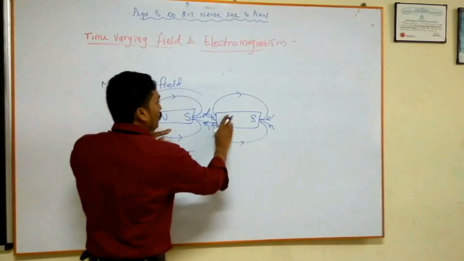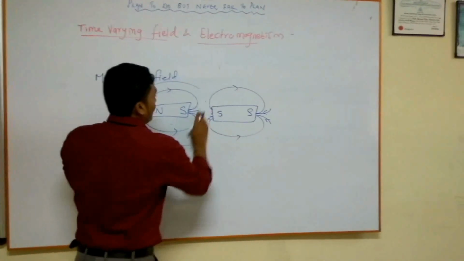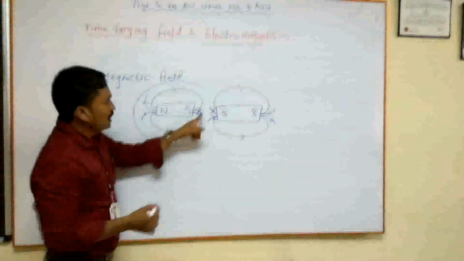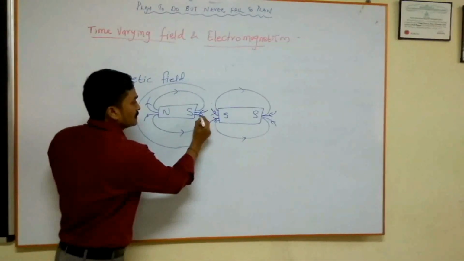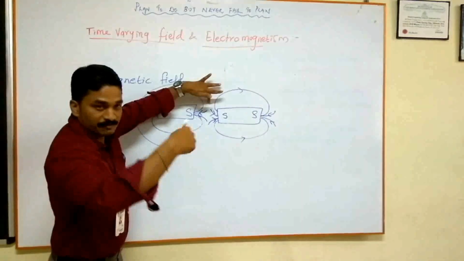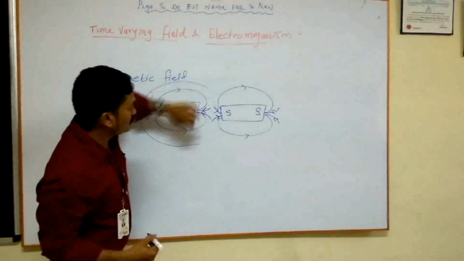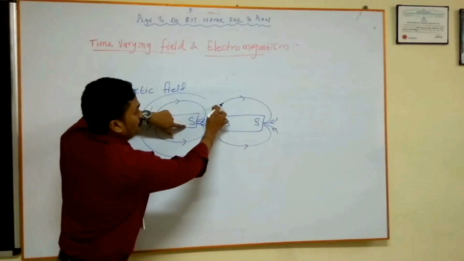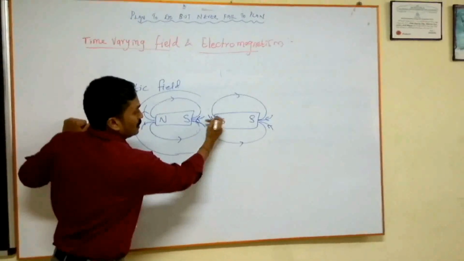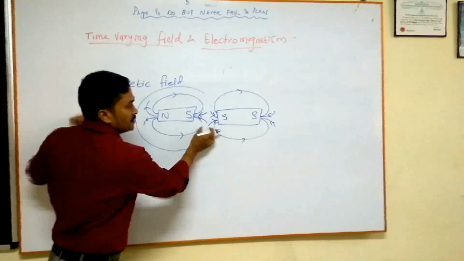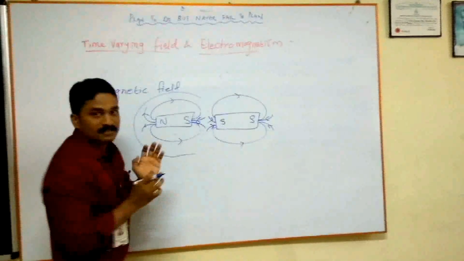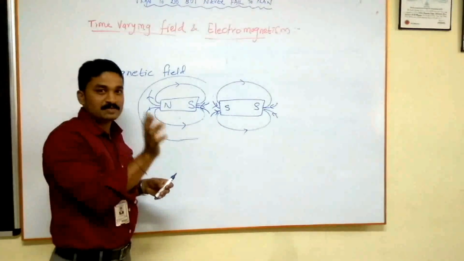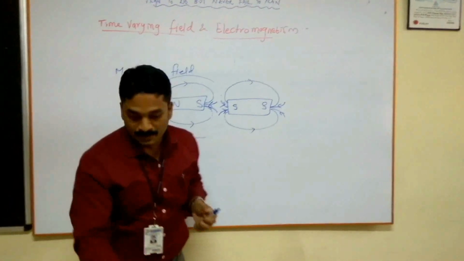If I have the same pole over here, then what will happen? Field lines move in the opposite direction, like this. The north pole field lines go like this, and the south pole field lines go like this. Similarly, the first magnet's south pole goes like this, which means there is no same direction; both are going in the opposite direction, so there will be a repulsion between these 2 magnets. This is the reason opposite poles attract and same poles repel. I'll show you a simple demo.